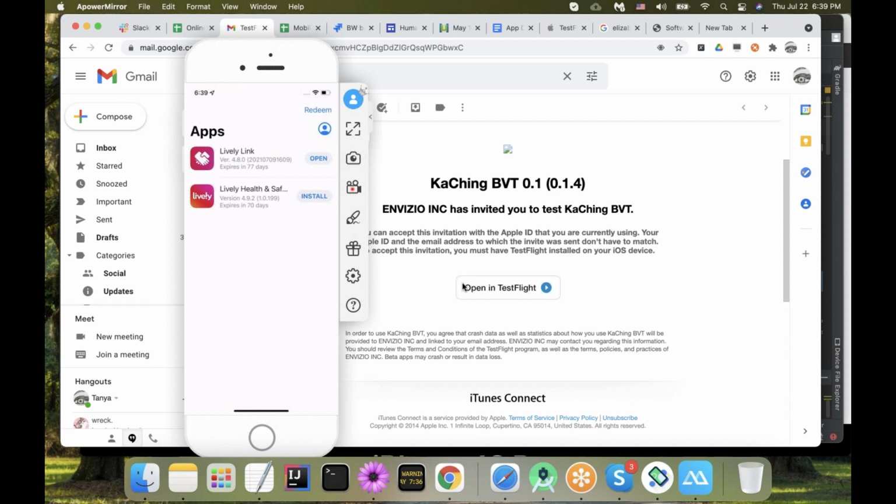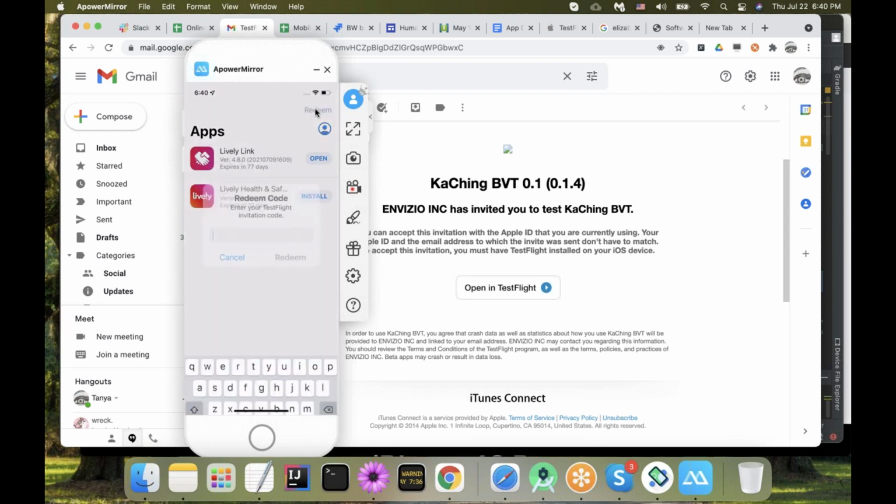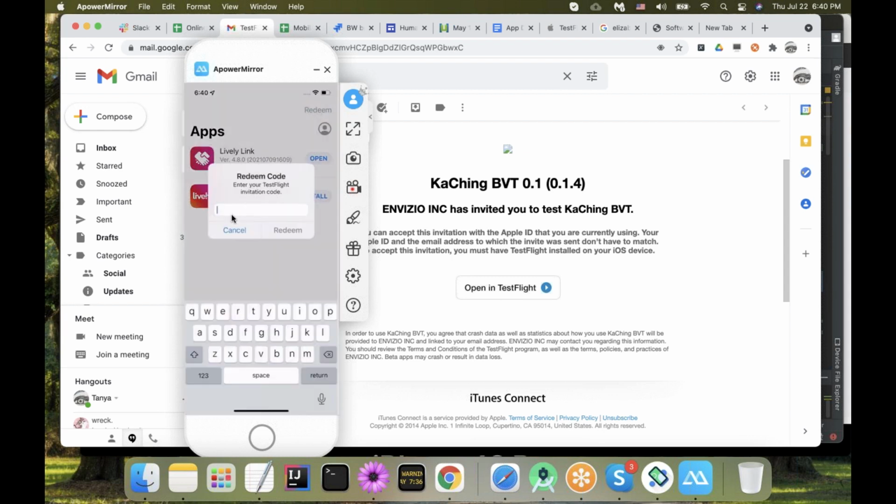So again, once you have TestFlight installed, if you open your email right from the device, then you will just see a link among the apps here. If you open your email and read the code from your desktop browser or laptop browser, doesn't matter, you can go ahead, open TestFlight, and click this redeem button, and you will enter your code here and tap redeem.